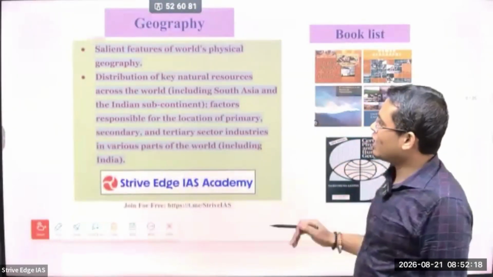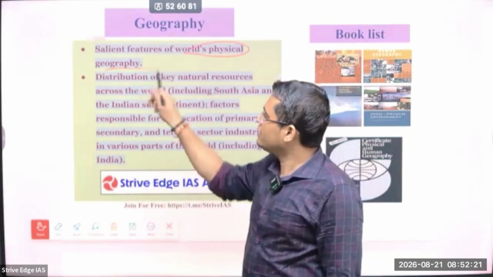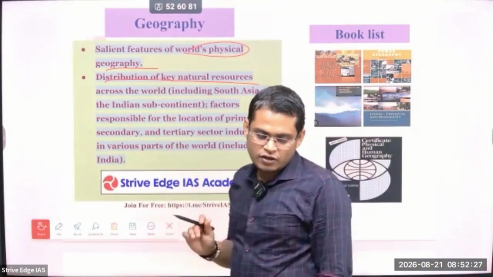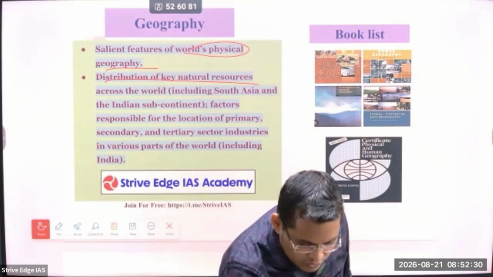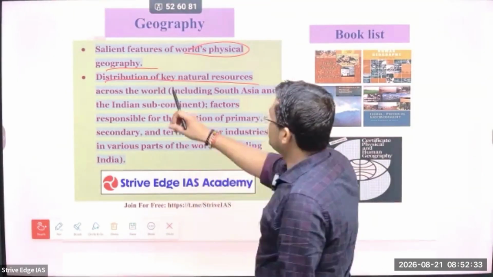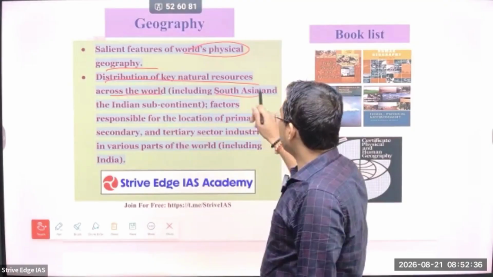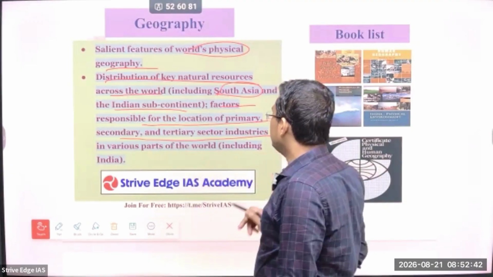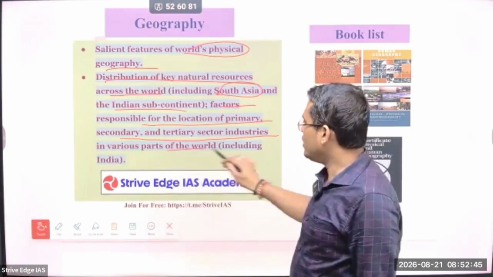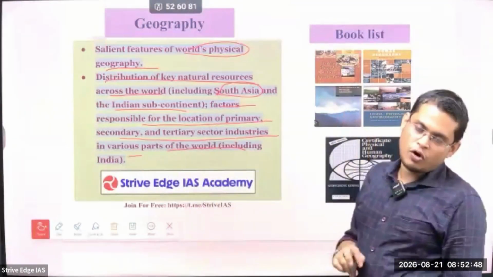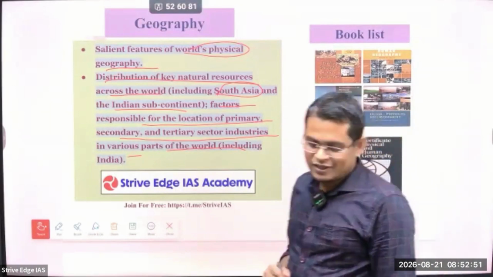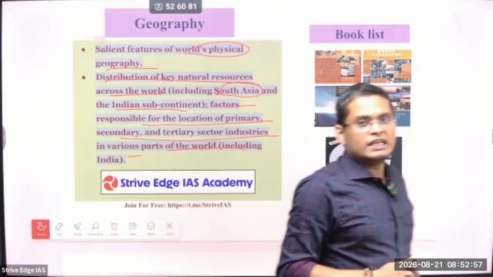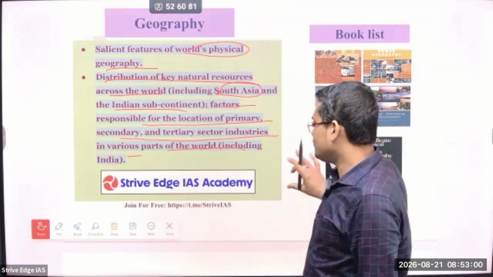Next is my favorite, geography. Salient features of world physical geography, distribution of key natural resources. Look, in geography the questions are basically focusing on economic aspects like industrial location and minerals. They are asking this kind of question, so you have to study. Distribution of key natural resources across the world, South Asia, then the Indian subcontinent, factors responsible for location of primary, secondary and tertiary sector industries in various parts of the world including India. This is the location of important industries. But nowadays the traditional minerals have lost their significance. Now new minerals like lithium and rare earth minerals are rising in significance. So you have to study that.